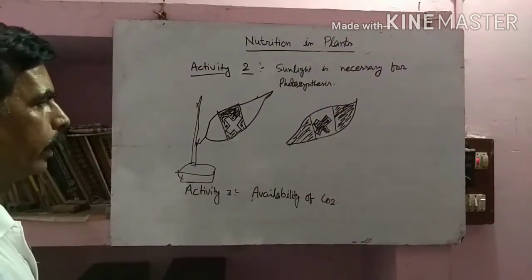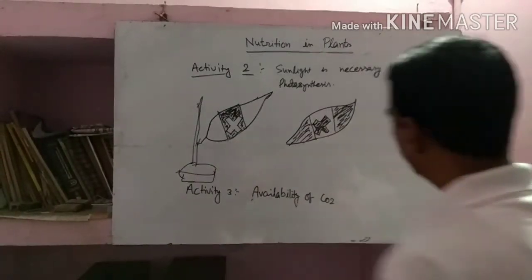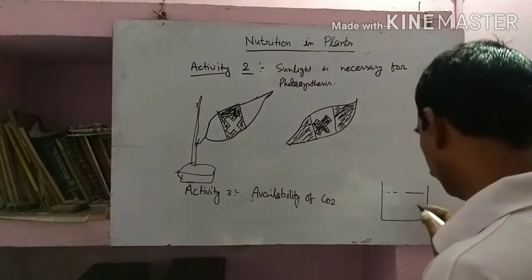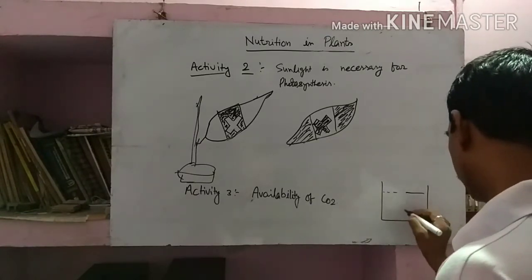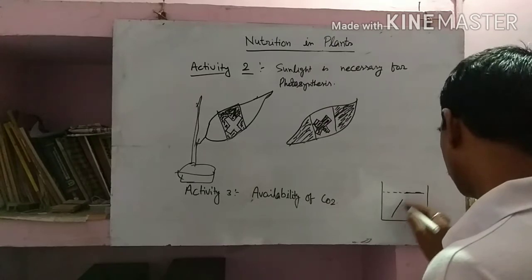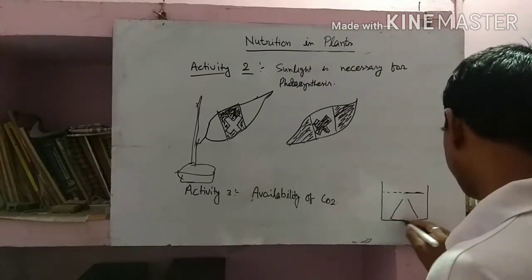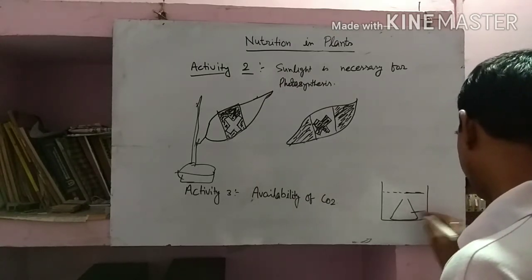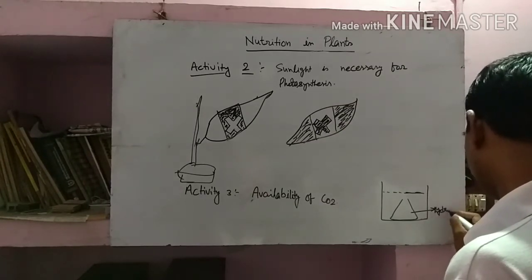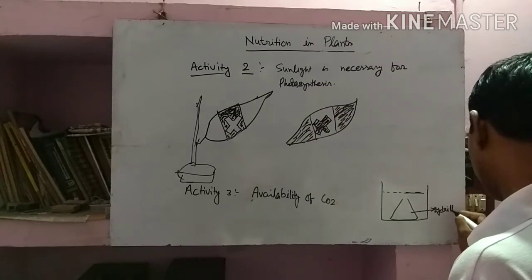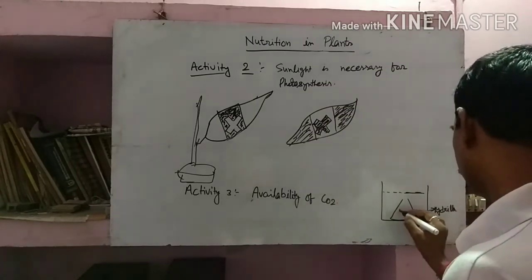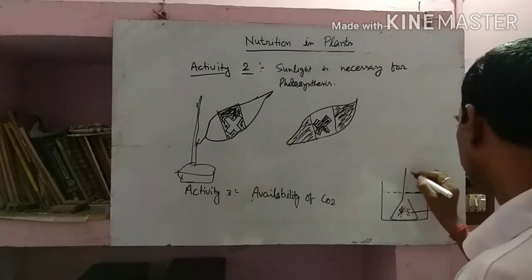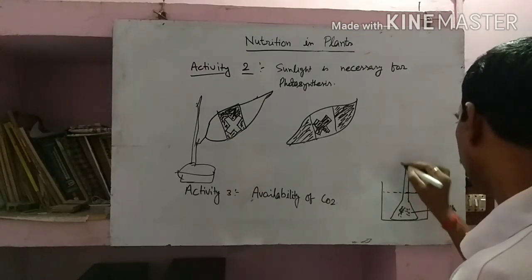And the next one is the necessity of carbon dioxide. Suppose we have taken a plant of hydrilla here, and this is a funnel covering it.